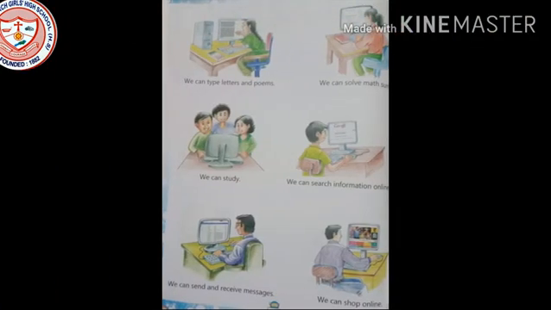In the fifth image, you can see a girl is writing something. So what is she writing? We can type any type of letters. We can type poems in the computer. Then see in the next image, the girl is trying to solve some problems. So we can solve some maths problems.